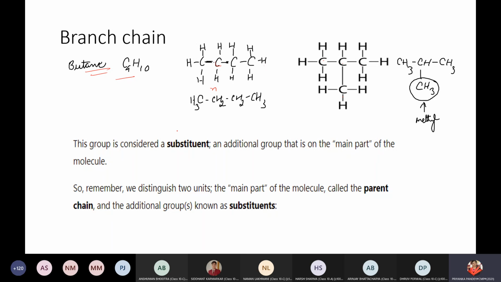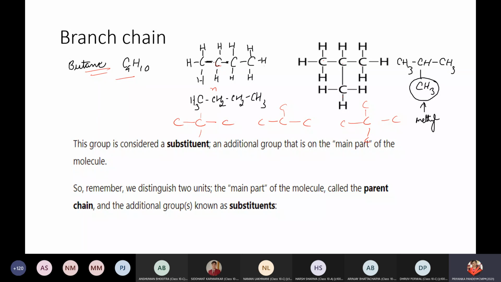Normal means if you see any carbon atom, it will have at the most 2 more carbon atoms sidewise. Here it will be hydrogen. So this carbon to carbon bonding is done from 2 sides, not more than 2 sides. But if it is iso, it will have carbon to carbon bonds from 3 sides. And if we talk about neo, all 4 sides will be joined with carbon atoms. So normal, iso, and neo. These are 3 things which you should know about the normal nomenclature, which is the general naming.